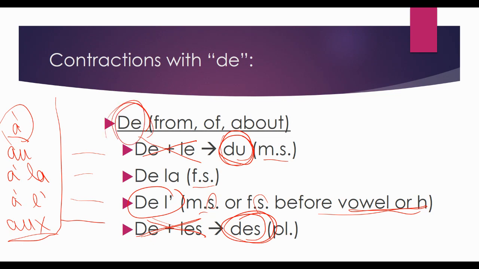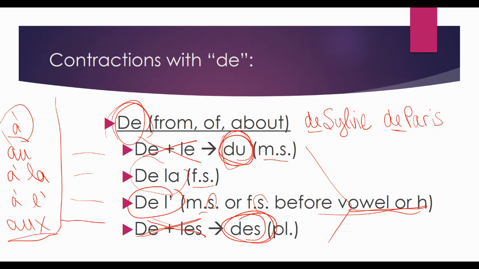Okay, so we've got du, de la, de l', and des. That is the of the, from the. The the is included with this. If we only want the de, like je parle de Sylvie, like I'm talking about Sylvie, then it's just going to be de by itself. Or je viens de Paris, I'm coming from Paris. It's okay to have de by itself if we don't need the. But if we need the, it is going to be these four.